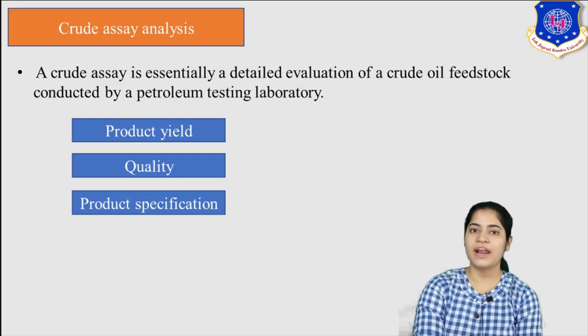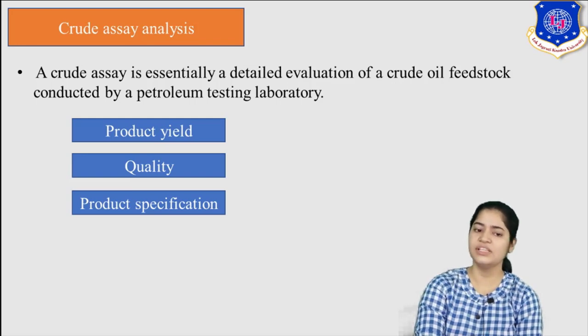See, all these parameters have a certain limit, a range. For example, we are talking about the quality. In further lectures, you will study that sulfur is an impurity. The lower the sulfur amount, the higher the quality. Similarly, octane number for gasoline. The higher the octane number, the higher the quality of your fuel. So see, these are certain parameters which you have to keep in mind.